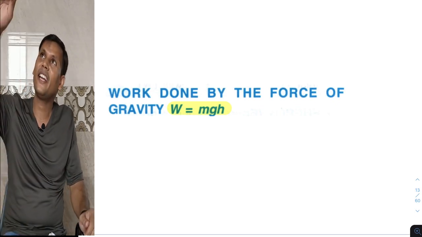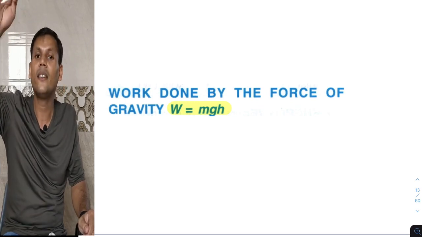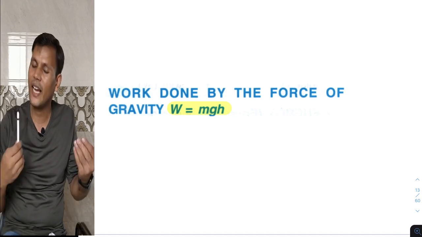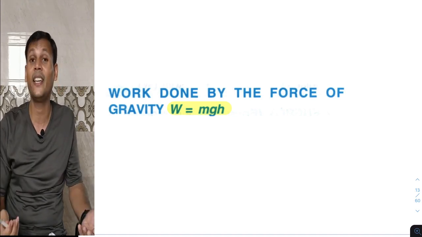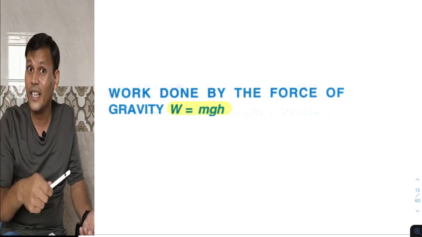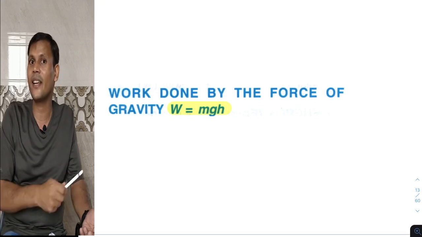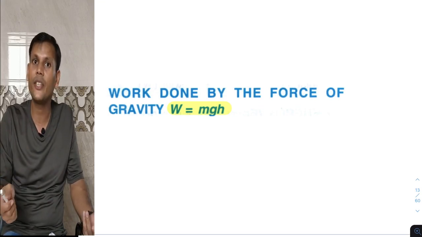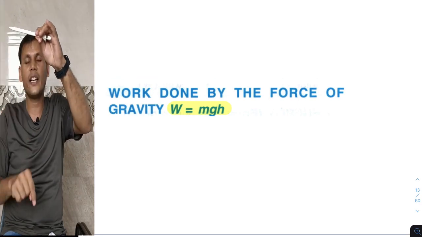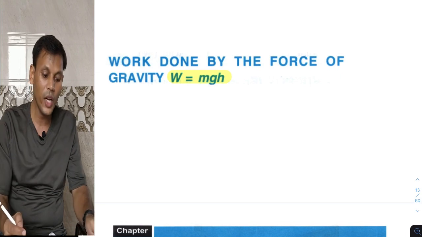If we leave any object from a certain height, it always comes down because of gravity, because Earth has the tendency to attract all objects towards its center with a certain acceleration. That acceleration is called acceleration due to gravity, and that force is also called the weight of the body.